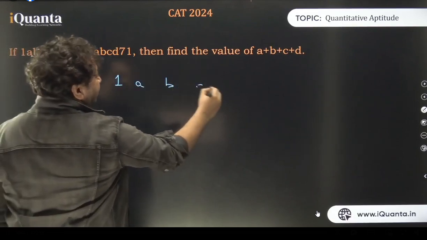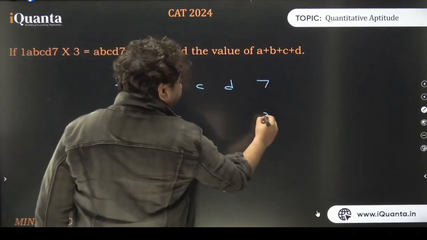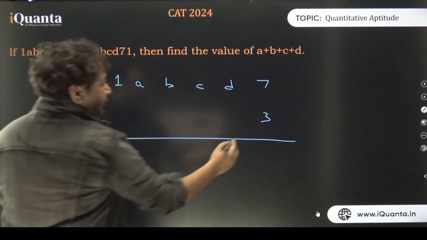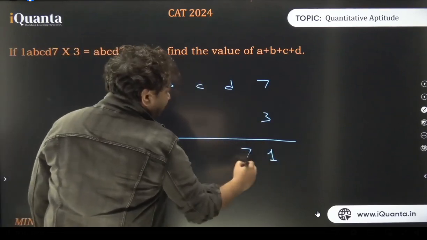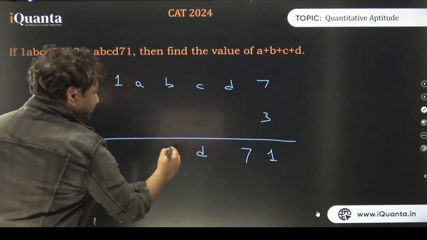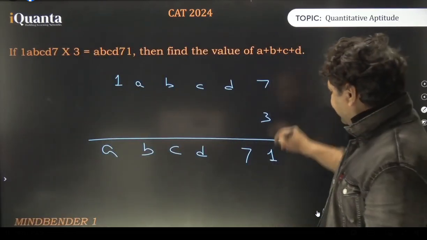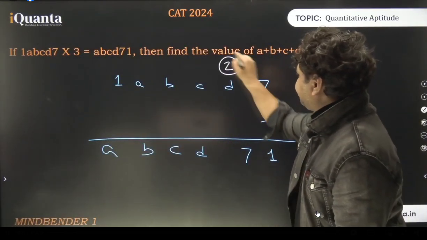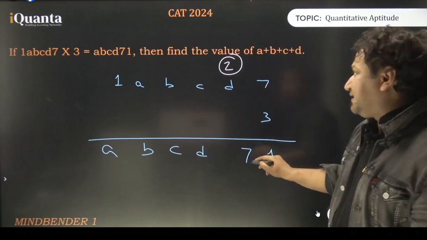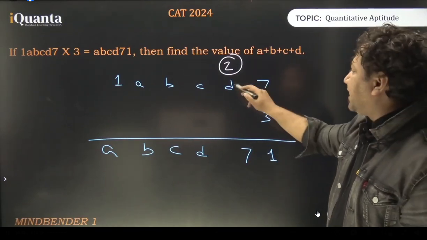1 A B C D 7 multiplied by 3. 3 7s are 21, but already लिखा ही हुआ है. 1 and 7 we have here, and D should be coming here, C will be here, B here, and A here. And I'll just change the ink so that there's no confusion at all. 3 7s are 21. 1 is here, 2 is the carry forward. No problem at all. 3 into D plus 2 ends at 7, right? Which means 3D should end at 5.